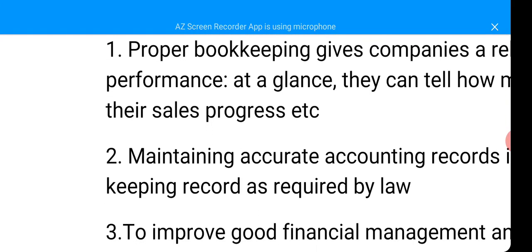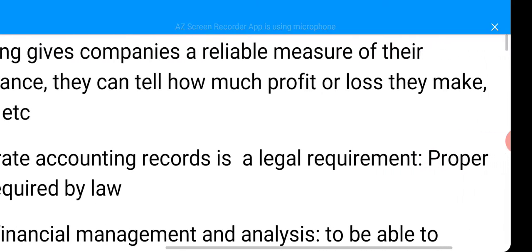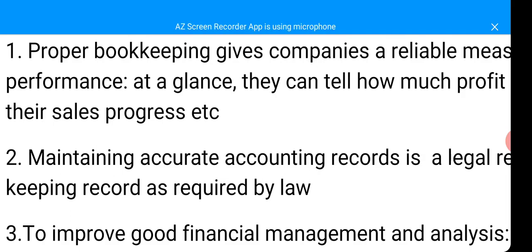2. Maintaining accurate accounting records is a legal requirement. Proper record keeping is required by law. Don't forget, when we treated some forms of business organization, limited liability companies, I told you that public limited liability companies are required by law to publish their statement of accounts. The statement of accounts is a record of their financial transactions, a record of how much profit or loss they make.